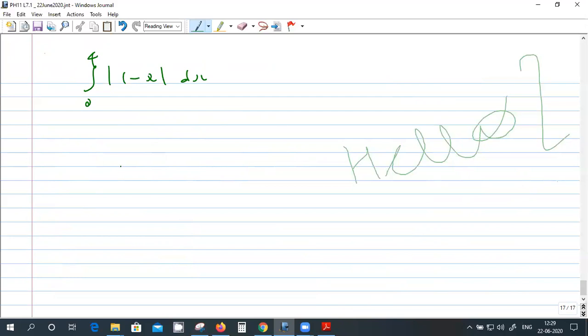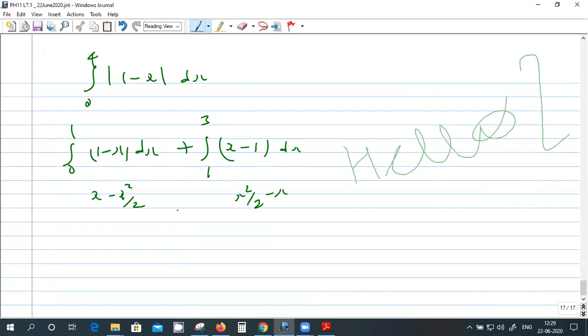So integral 0 to 1 and then 1 to 4. From 1 to 4 it will be x minus 1, and from 0 to 1 it will be 1 minus x. That gives x minus x square by 2, and x square by 2 minus x, with limits 0 to 1 and 1 to 4.